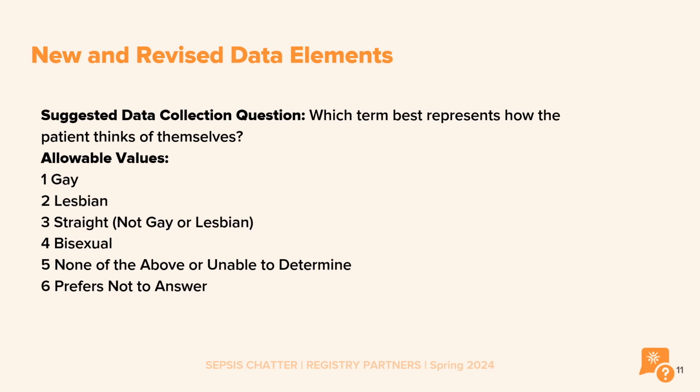The inclusion guidelines for abstraction. Value 5 includes, but is not limited to, the following: queer, polysexual, omnisexual, sapiosexual, or pansexual, asexual, two-spirit, has not figured out or is in the process of figuring out their sexuality, mostly straight but sometimes attracted to people of their own sex, does not think of themselves as having a sexuality, does not use labels to identify themselves, or does not know the answer.